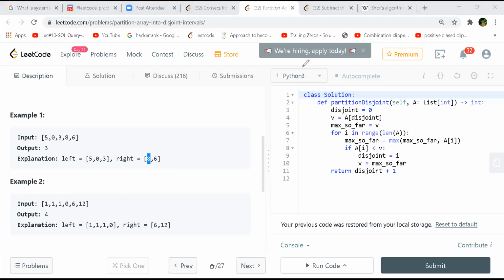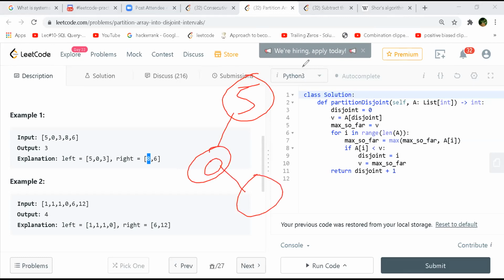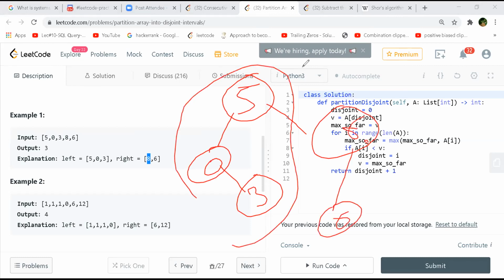Are you trying to say it's like the segment tree way? No, a normal binary tree. 5 will be the root first, right? Then 0 will go this side, but the subarray will be disturbed, I think. And 3 will go this side. Now 8 will go this side and 6 will go this side. Instead, shouldn't we do it by creating a heap for that median thing?